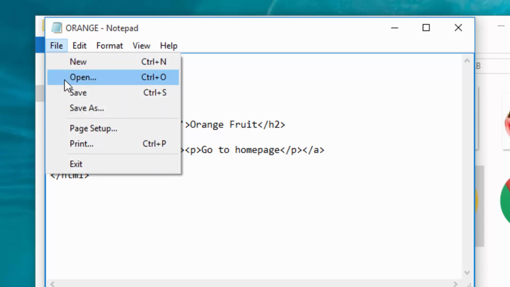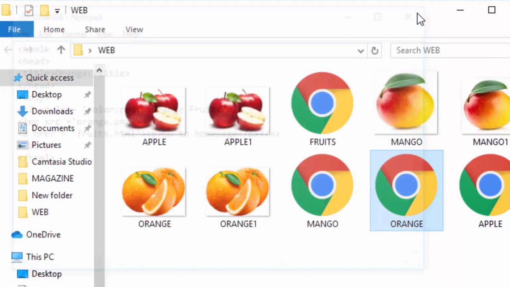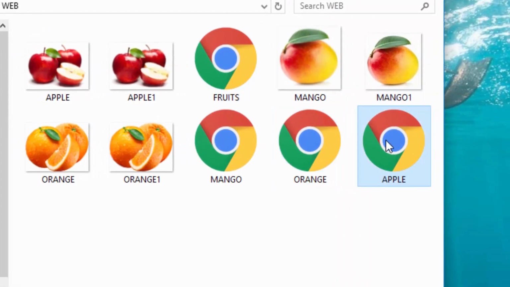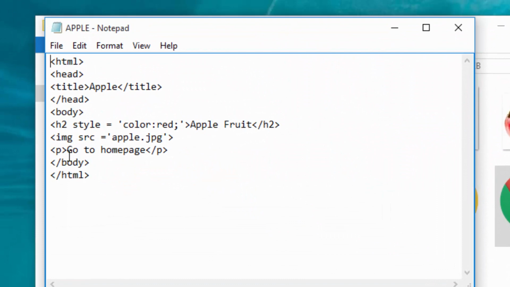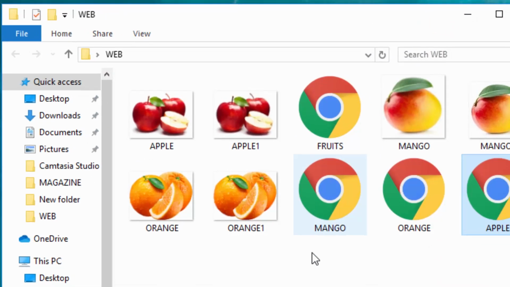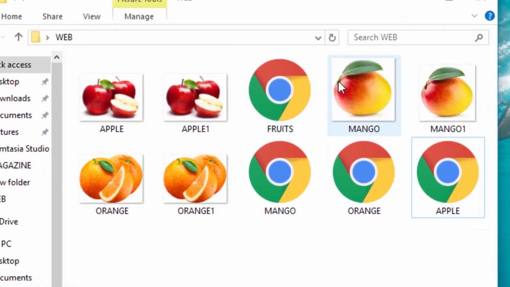Then I will save and close, and I will come to Apple, open with, and click here href for fruit, then close it here. So I will now save, and now I have a complete website with the pictures and web pages.